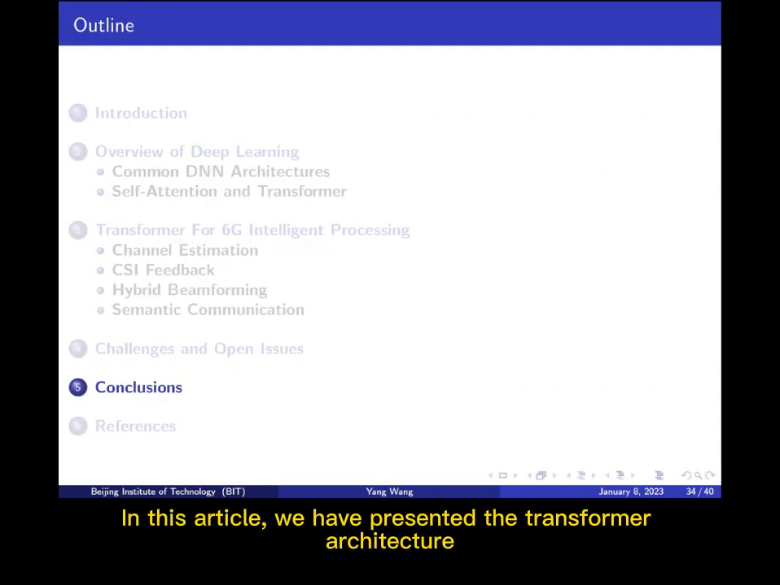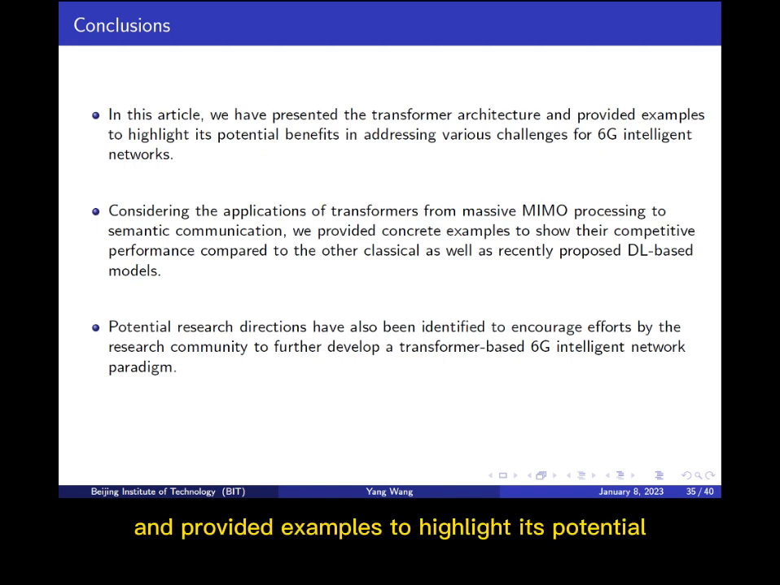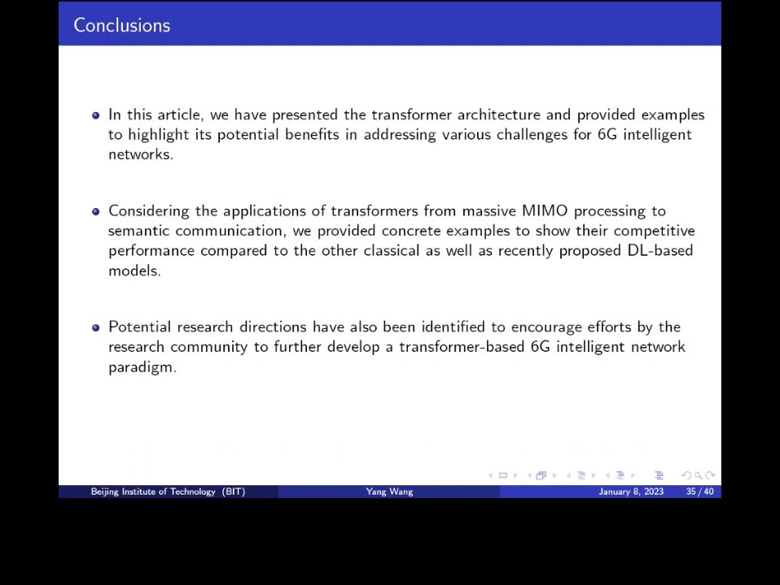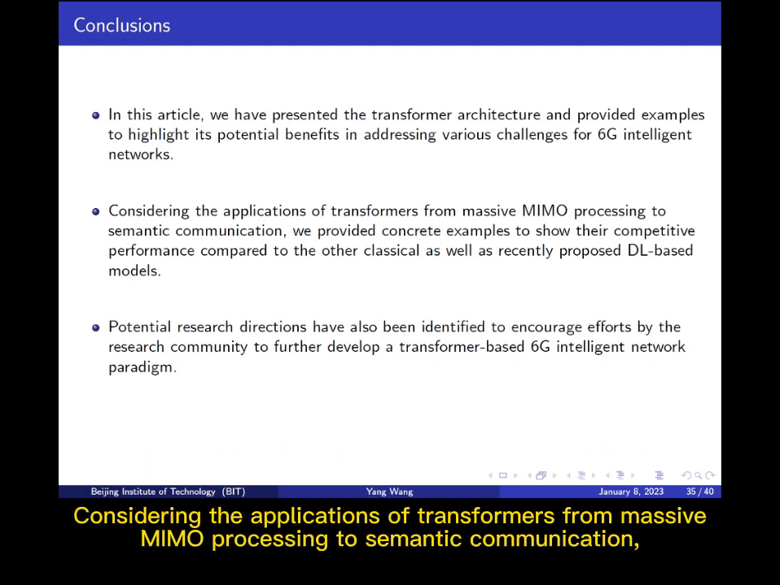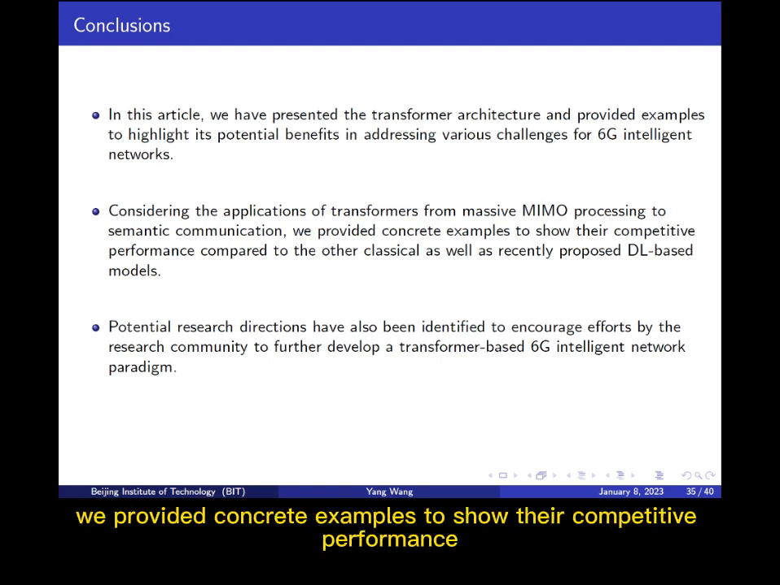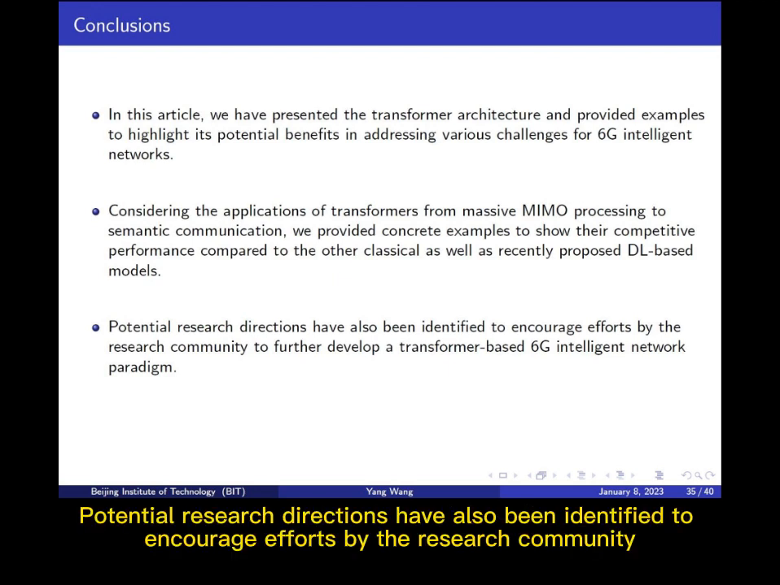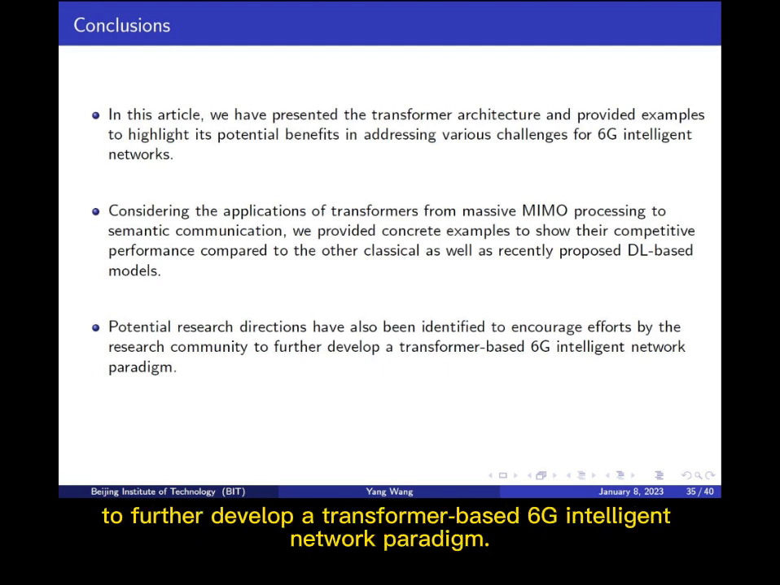In this article, we have presented the transformer architecture and provided examples to highlight its potential benefits in addressing various challenges for 6G intelligent networks. Considering the applications of transformers from massive MIMO processing to semantic communication, we provided concrete examples to show their competitive performance compared to the other classical as well as recently proposed DL-based models. Potential research directions have also been identified to encourage efforts by the research community to further develop a transformer-based 6G intelligent network paradigm.